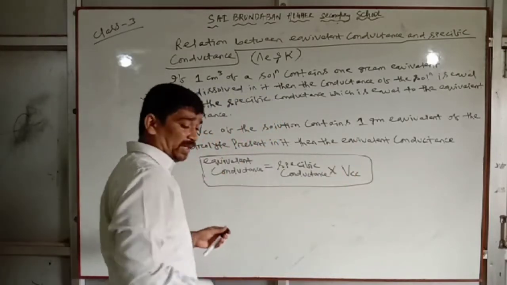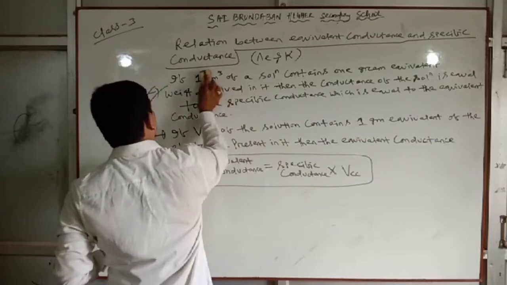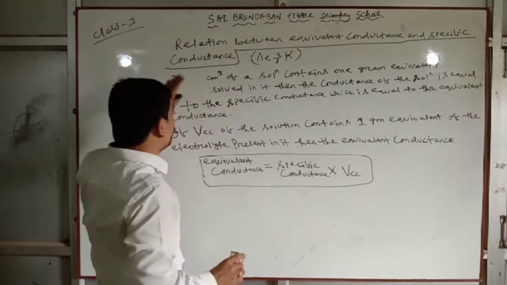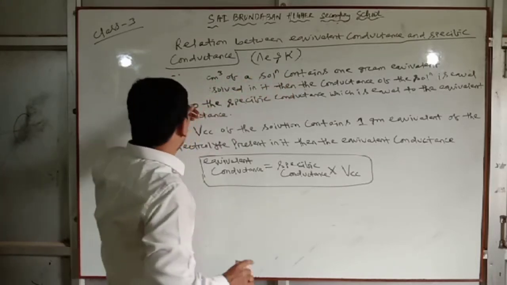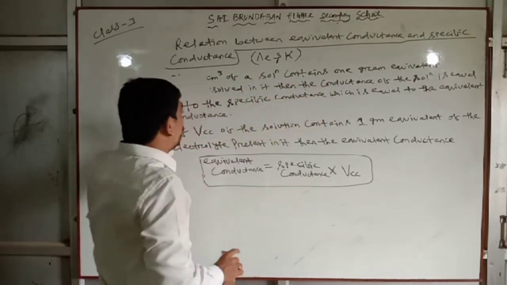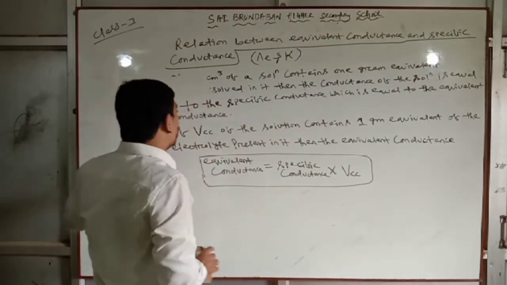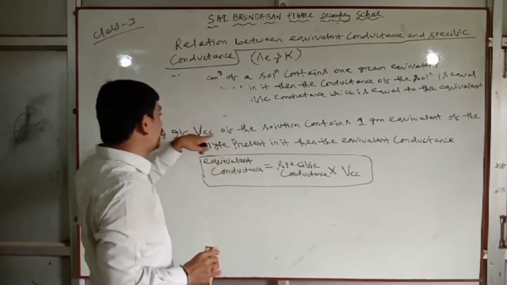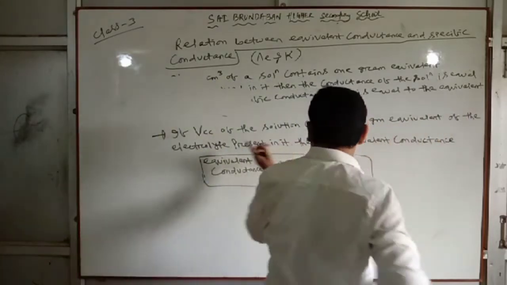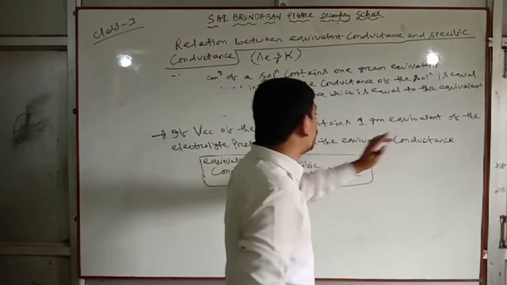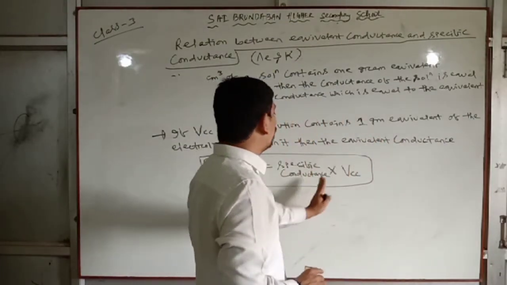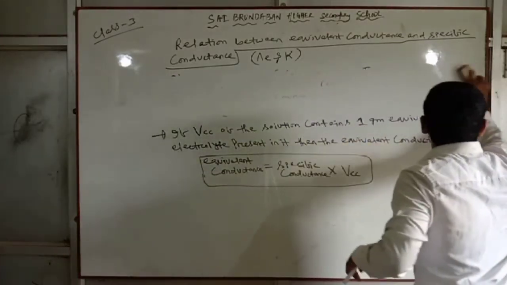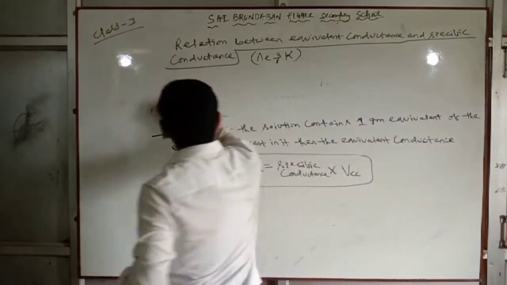So this is the mathematical term, and I am writing this mathematically. The first statement you may write or may not; it is the explanatory term. Once the solution contains 1 gram equivalent of the electrolyte, then the conductance of the solution is equal to the specific conductance, which is equal to the equivalent conductance. You may write this or not, but this line you must remember: if V cc of the solution contains 1 gram equivalent of the electrolyte, then the equivalent conductance equals specific conductance into V cc. Or we may write this in mathematical terms.